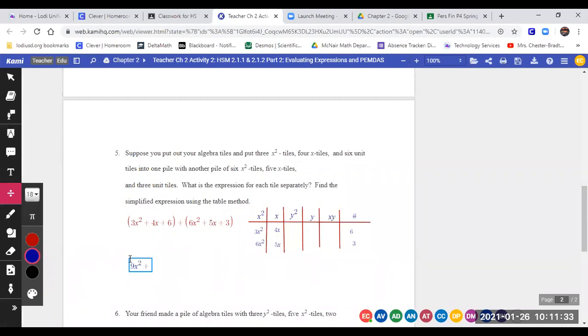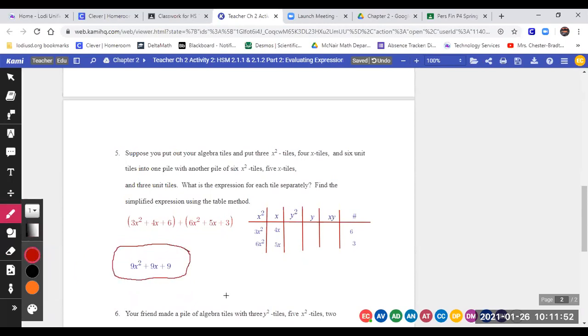Arrow off plus. How many plain x's do we actually have? 9x plus. How many numbers do we have? 9. That was pretty funny. And then we mark that this is our final answer. Okay. Any questions about what you're going to